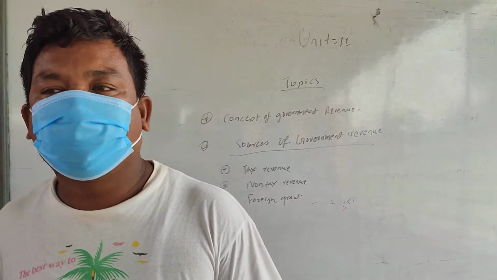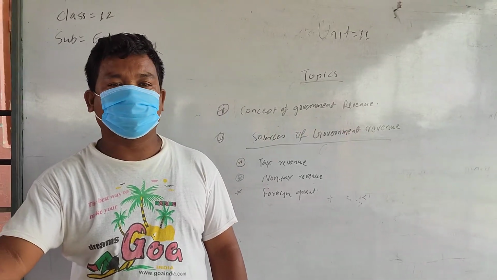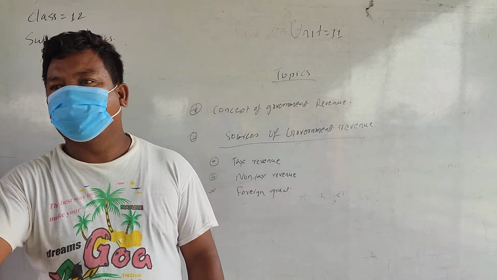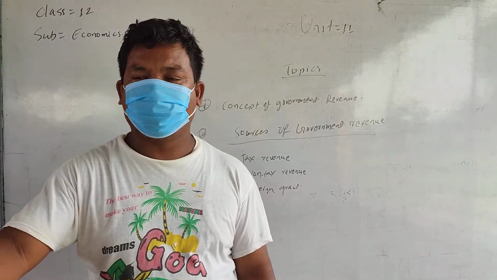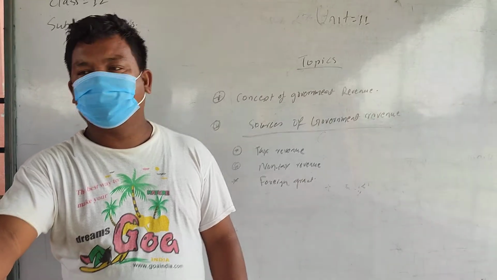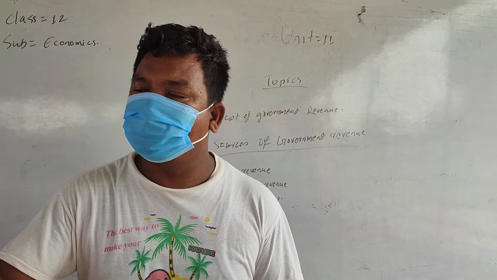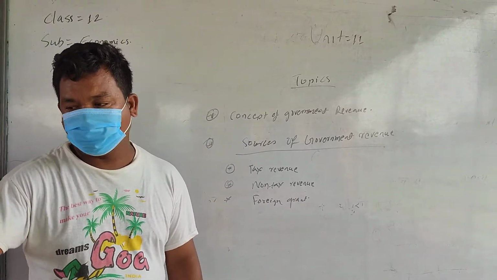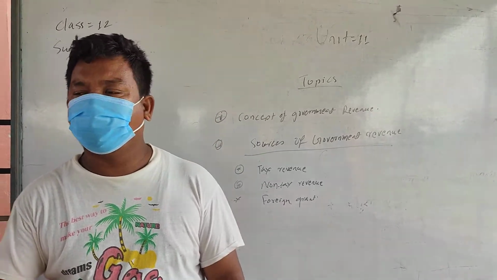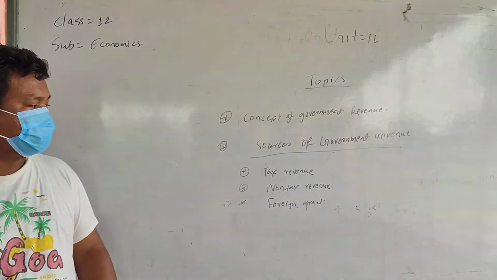Now next it is like what? Income from public properties. There are also some properties which are held by the government. Usually government runs many types of public limited companies. So when those public limited companies are running, the profit earned by those public limited companies is also income of the government. And plus government also has some property, if those properties are sold, by selling those properties, if any money is received by the government, then also it is income of the government. So this all comes from the non-tax revenue.